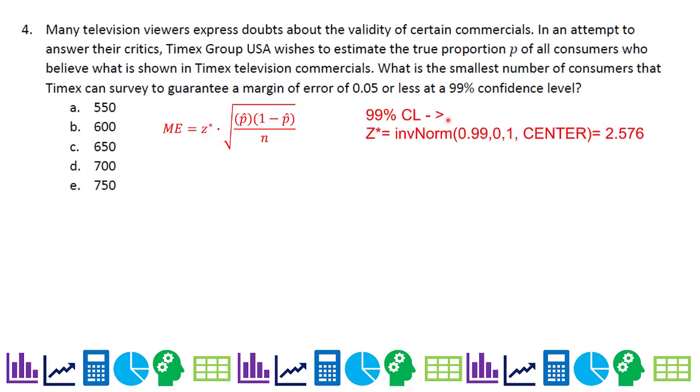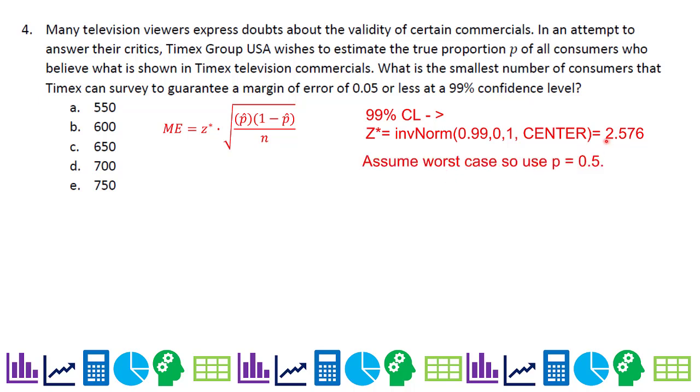So for the 99% critical value, you would do inverse norm on your calculator, which you get to by hitting second distribution. You set the confidence level to 0.99, the mean is 0, the standard deviation is 1. This is for critical values, and make sure you specify the center. So 2.576. Don't worry, I'll show it to you on the next problem on the calculator.